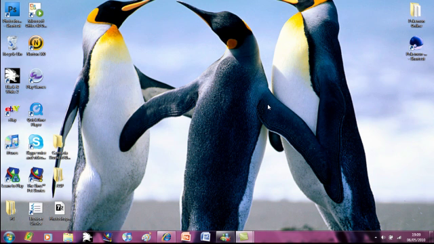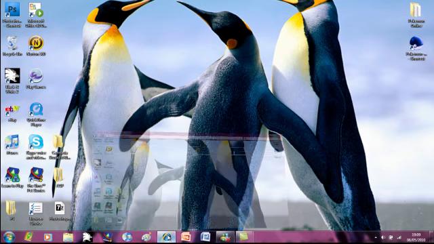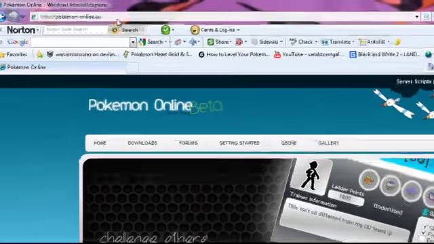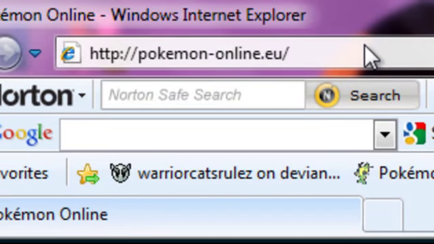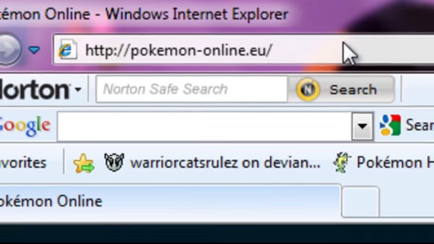Right, Pokemon Online. This will be a small guide on what to do with it, how to use it, etc. So the first thing you need to do is go to a website. It's www.pokemon-online.eu if you want to.